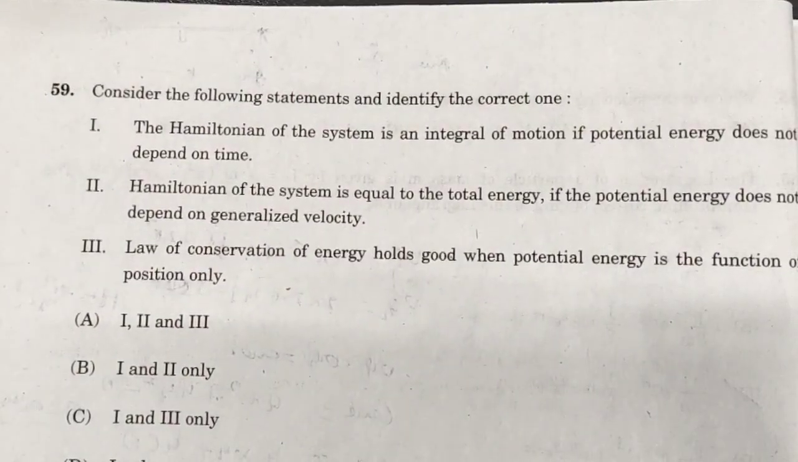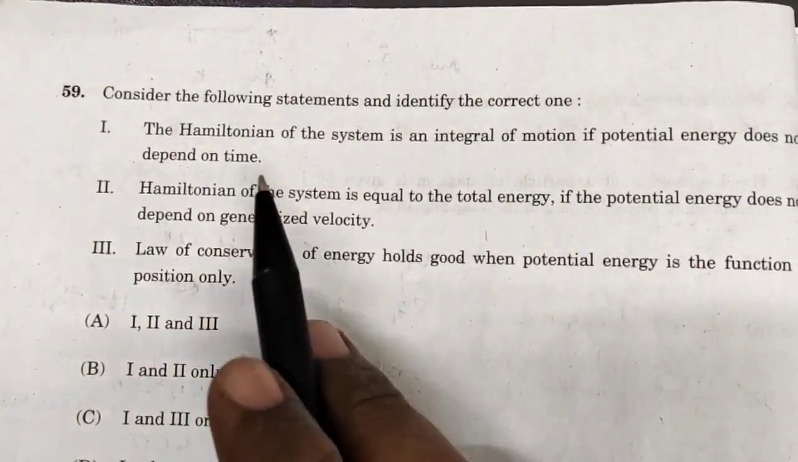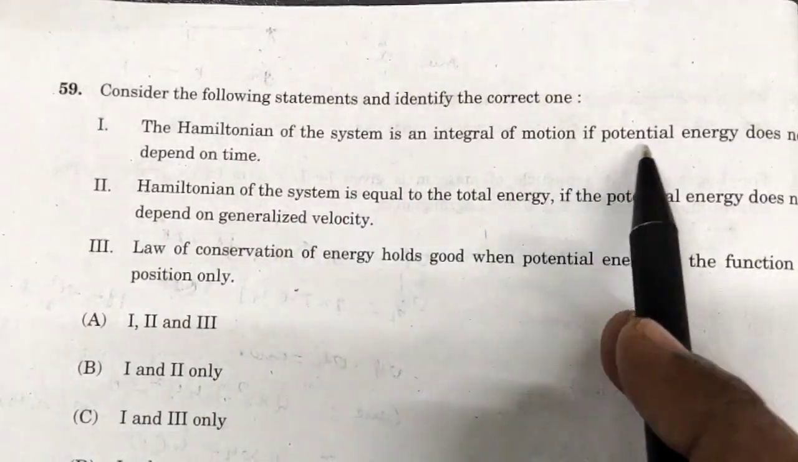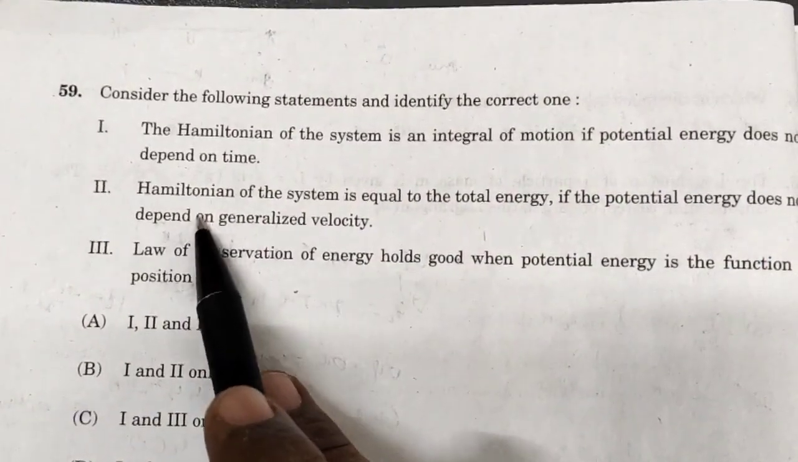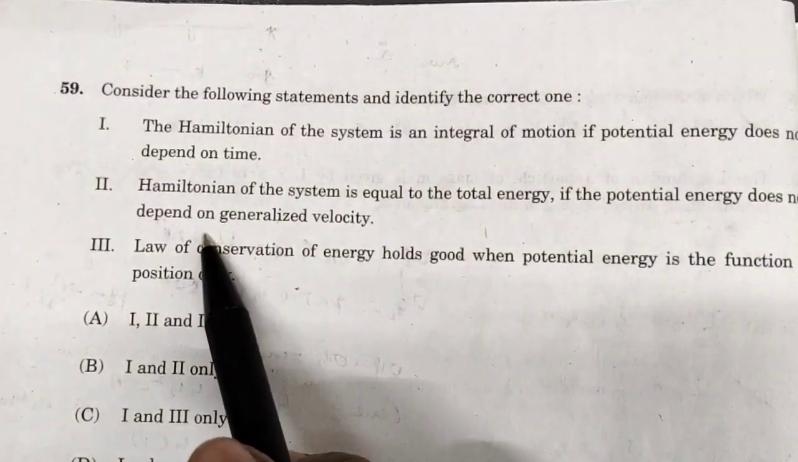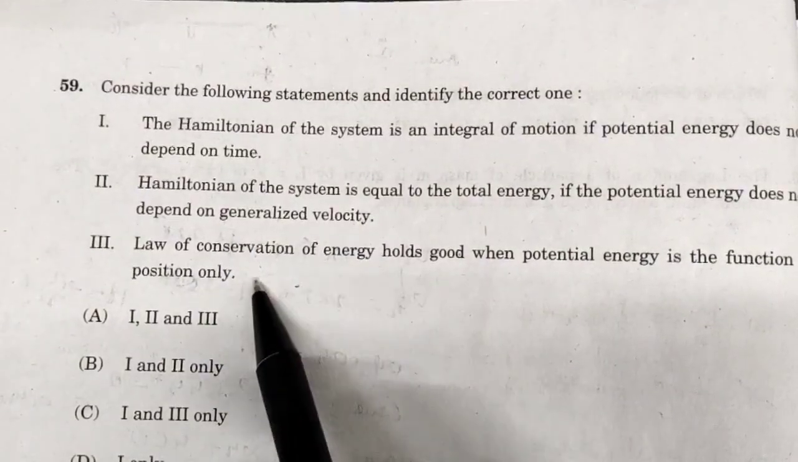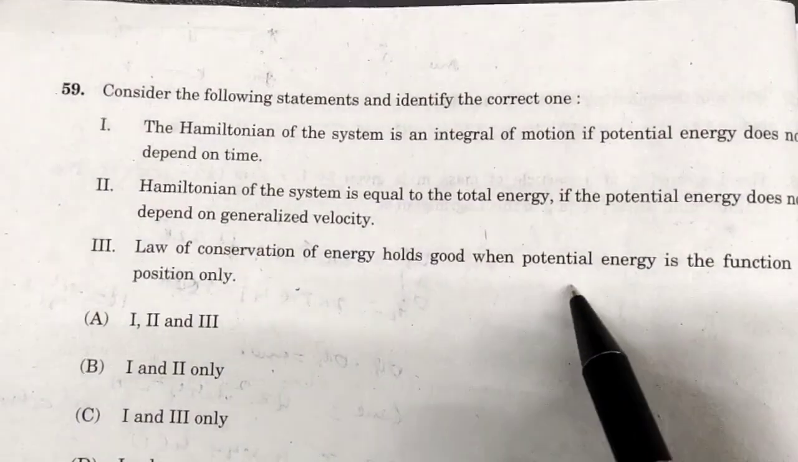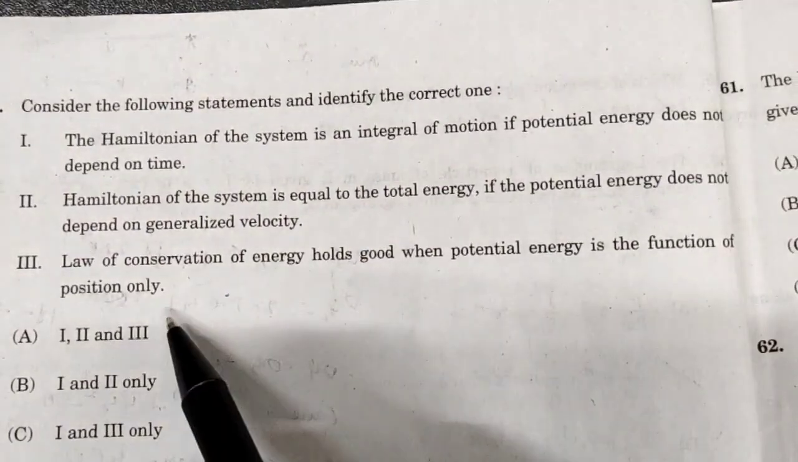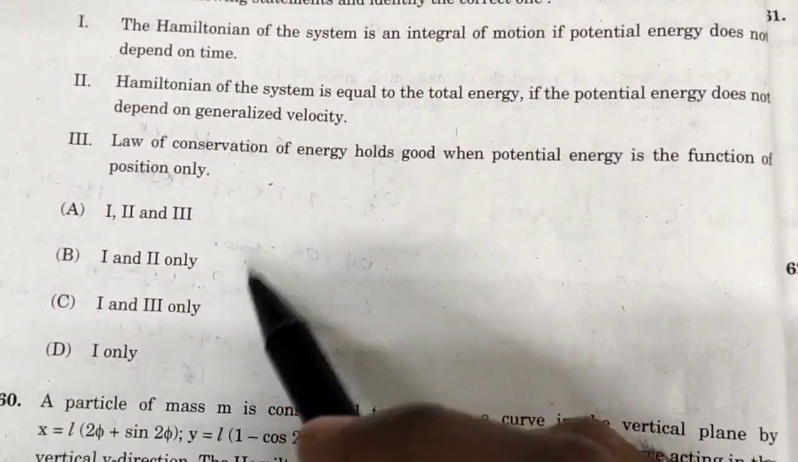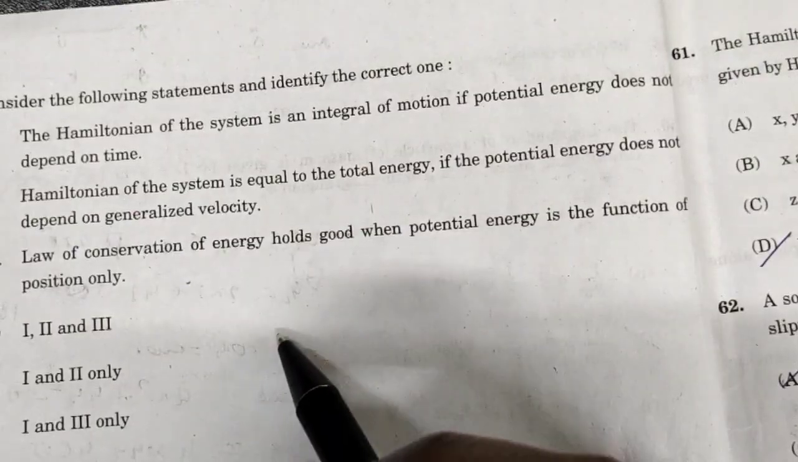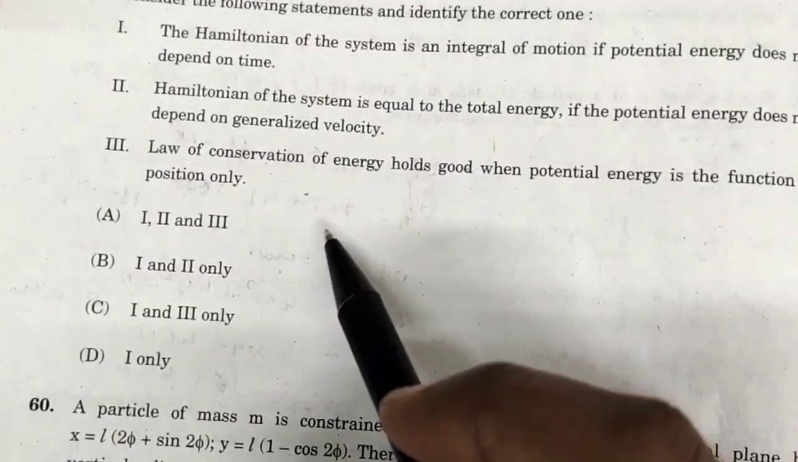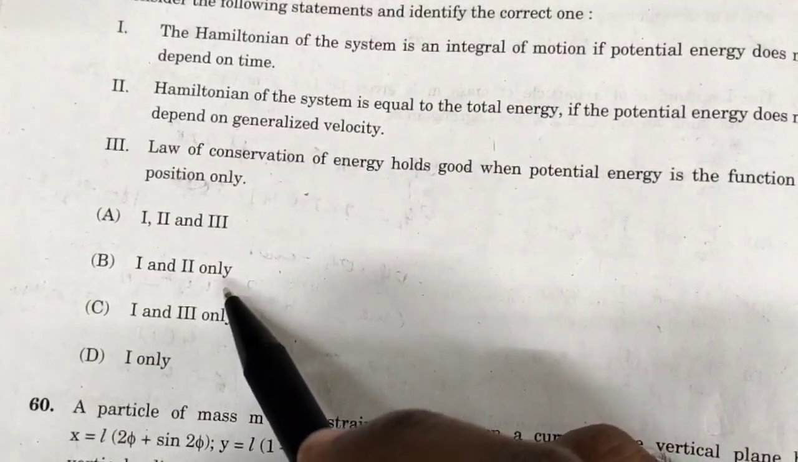59th question from classical mechanics. The Hamiltonian of the system is integral of motion if potential energy does not depend on time, and potential energy does not depend on generalized velocity. Law of conservation of energy holds good when potential energy is a function of position only. For this question also, there is a small confusion, so not confirming this. The possible answer is option B.